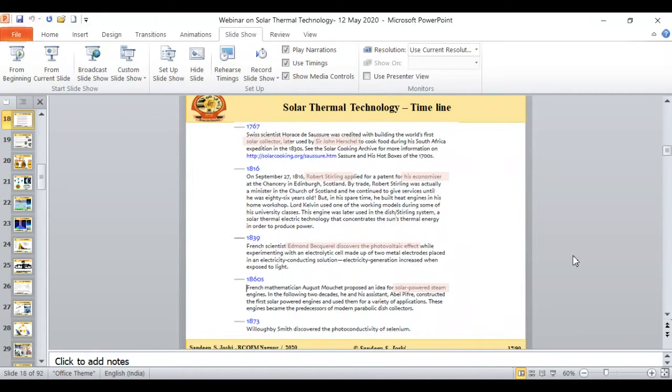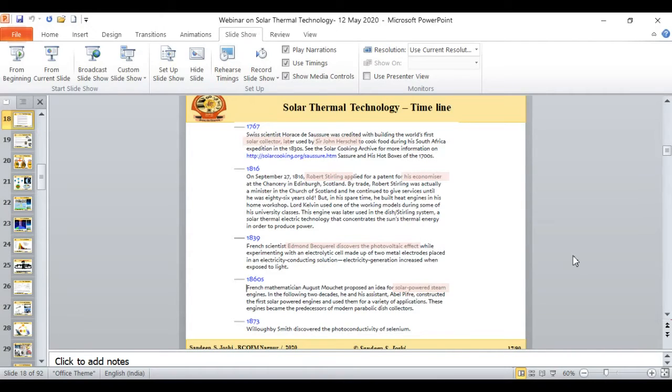Then in 1955, a good amount of solar research was carried out at Bell Laboratories, and that research gave the material for a solar photovoltaic cell with an efficiency of about 6%, then it increased to 10%, and now we are at a stage where the efficiency is around 16-17% for commercial application.